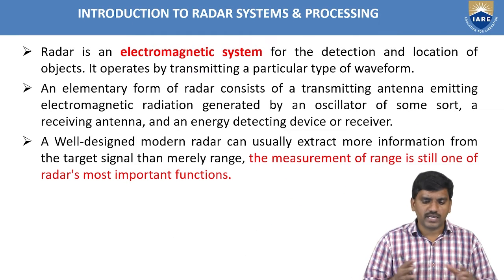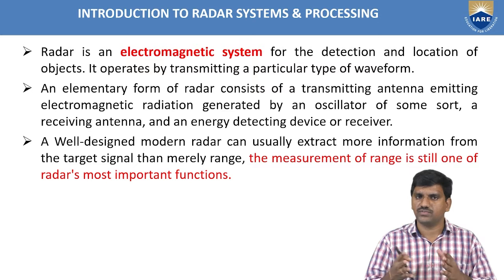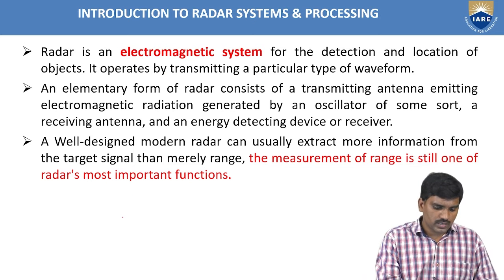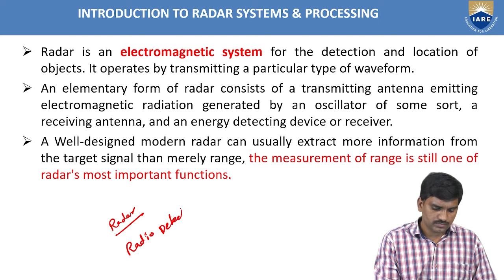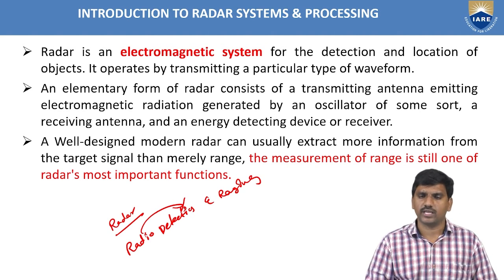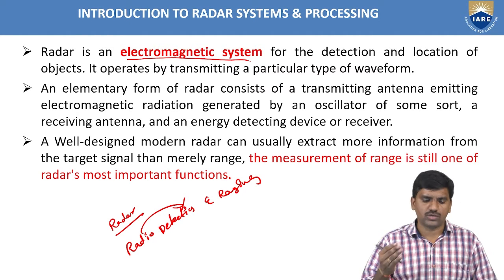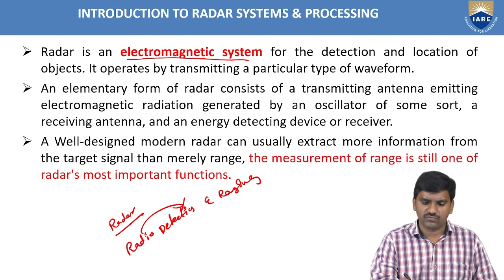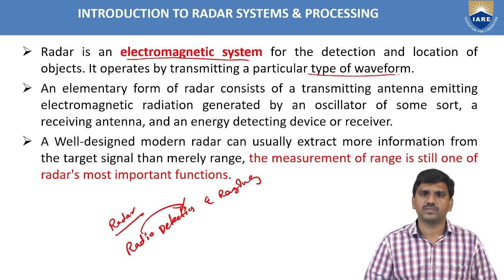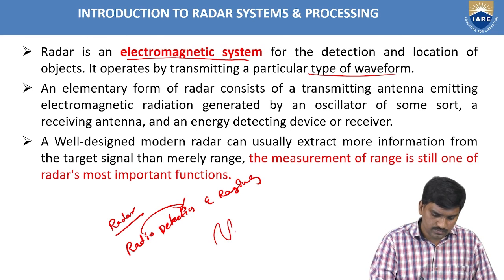Next, move on to the introduction of radar systems and processing. As we already know, radar is an acronym for radio detection and ranging. By passing signals, we are detecting the object. Basically, it is an electromagnetic system for the detection and location of objects. It operates by transmitting a particular type of waveform, whether it is a sinusoidal signal,